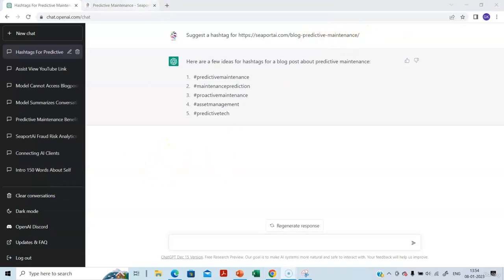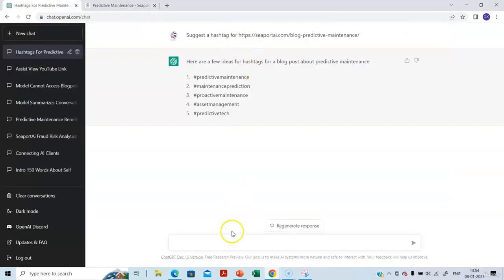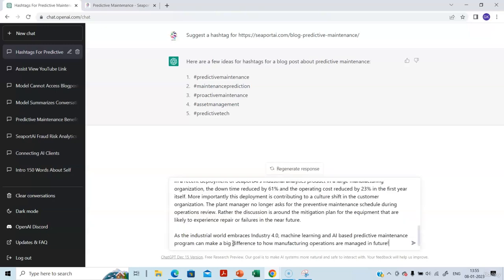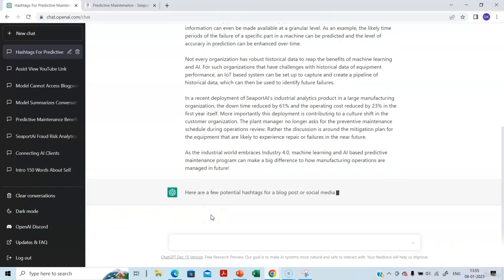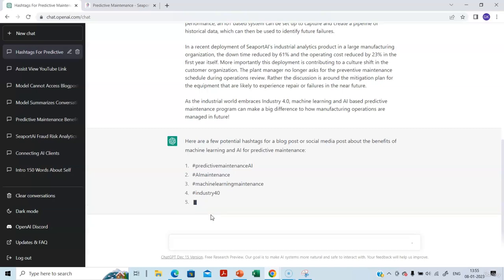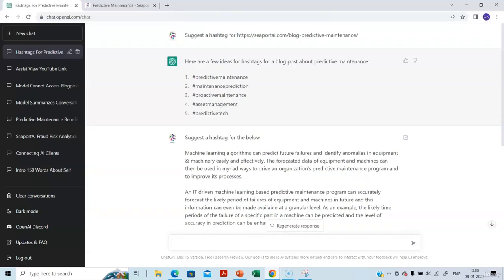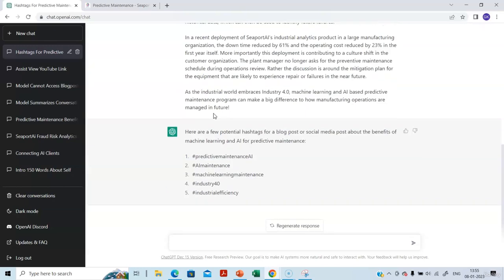Now, I am going to copy the content that is there in the blog and ask ChatGPT to suggest a hashtag. Suggest a hashtag for the below. Okay, let's see what it comes up with. Is it the same? It is different. Can you see here? The content is the same, but the hashtags suggested are very different.